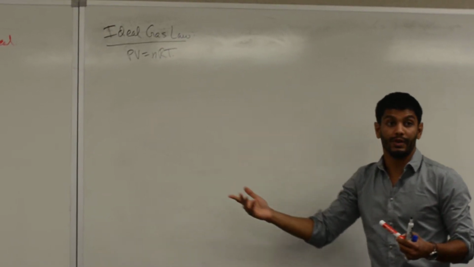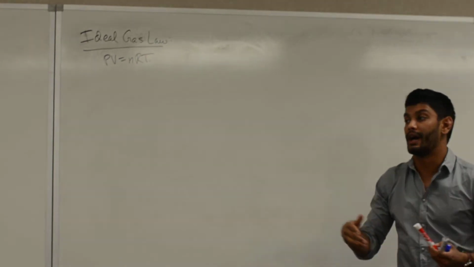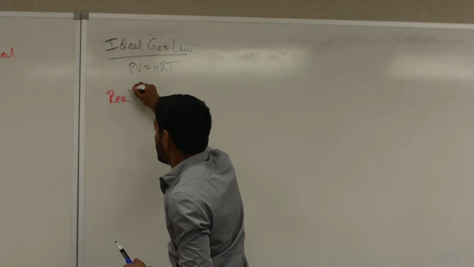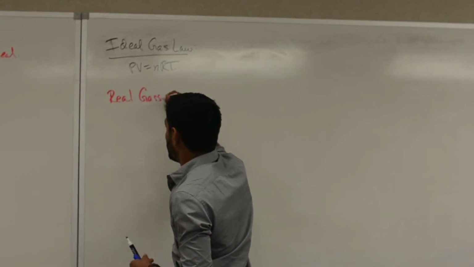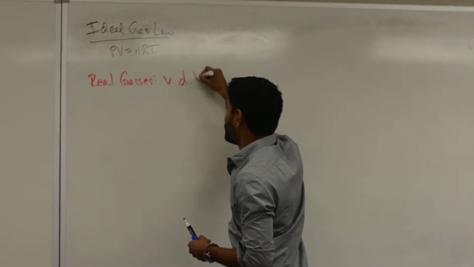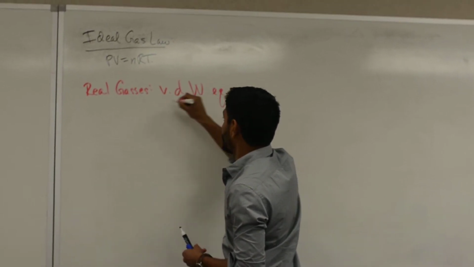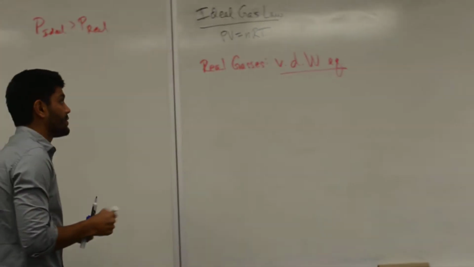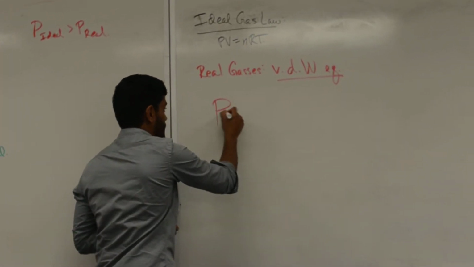But now we're talking about real gases, and real gases are described by the van der Waals equation, we'll call it the VDW equation. This is something you're going to have to be familiar with, but you shouldn't be intimidated by this when you see it on the MCAT.